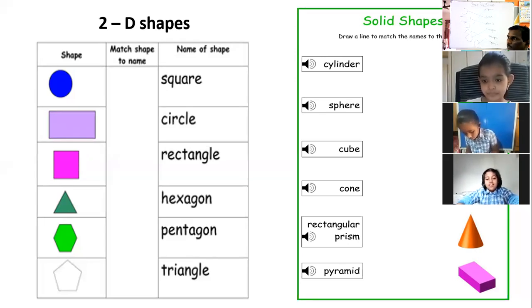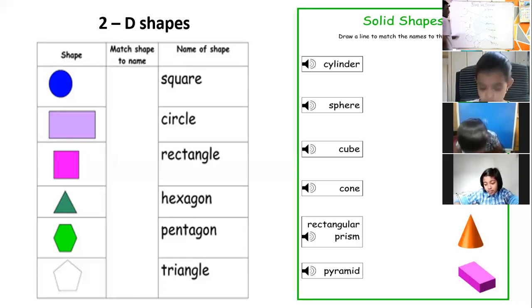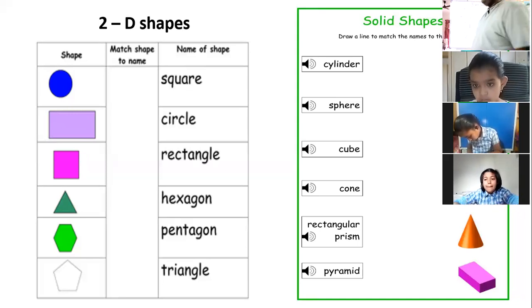Even if we try to draw them, we can't draw the exact picture. You can draw only similar shapes that look like that picture. This first one is completed.